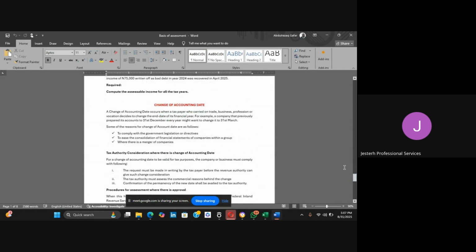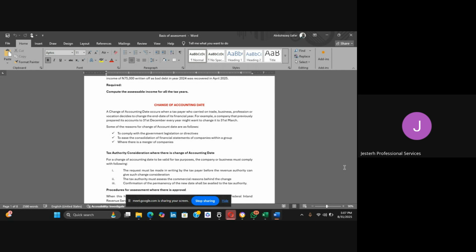So when we have a change of accounting dates, it is actually one of the abnormal periods that affects the way we do our computation, right? When you have a normal period, your normal period is, let's say, 12 months, but once you have an abnormal period, that is when the period could be longer than 12 months, or it could also be shorter than the 12 months accounting period.